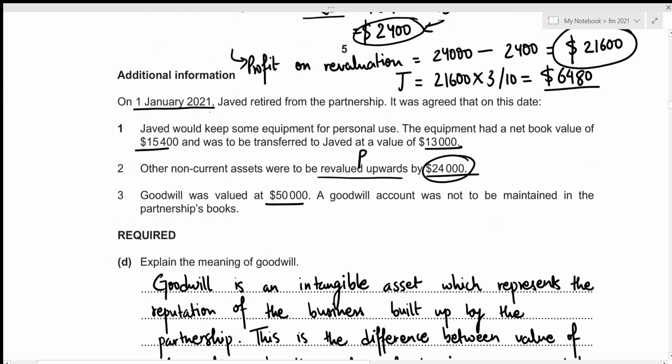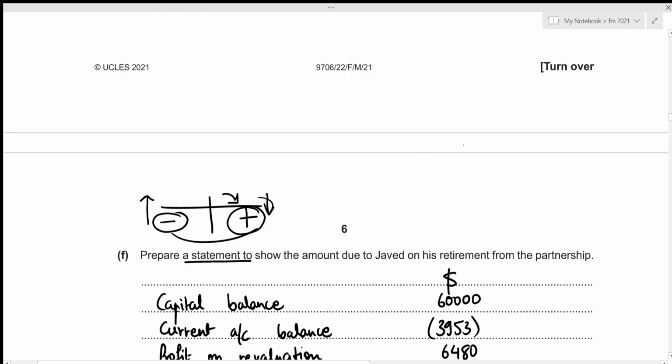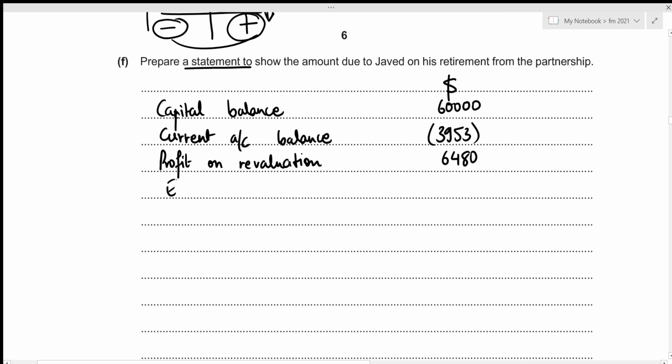Again, let's have a look above. We were told that Javed would take over the equipment at the value of 13,000. Since he's taking this equipment, he obviously needs to pay this amount back towards the partnership, and this payment will definitely reduce his capital account balance. So 13,000 is to be recorded as a negative value in our statement under the heading of equipment transfer.